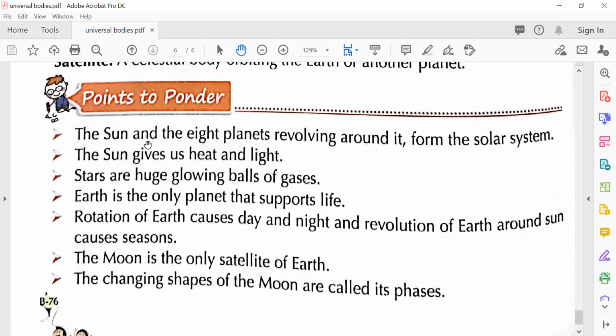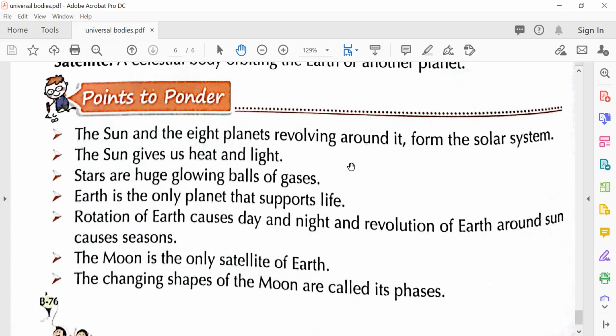The sun and the 8 planets revolving around it form the solar system. So what is the solar system? The sun and the other 8 planets. The sun gives us heat and light. Stars are huge glowing balls of gases. Now you have just finished the fill in the blanks.